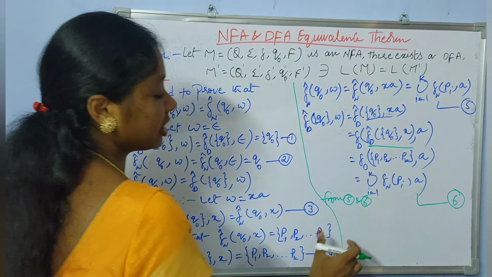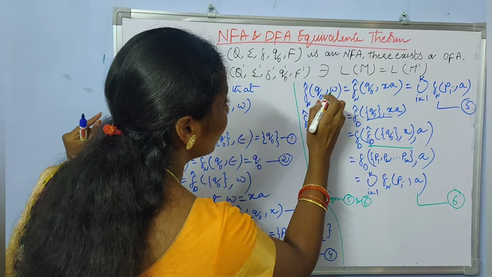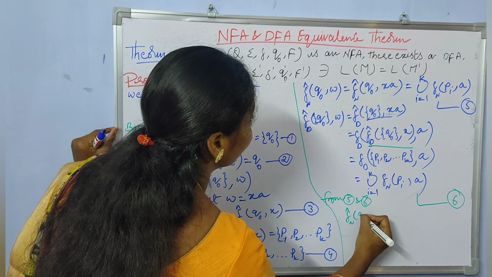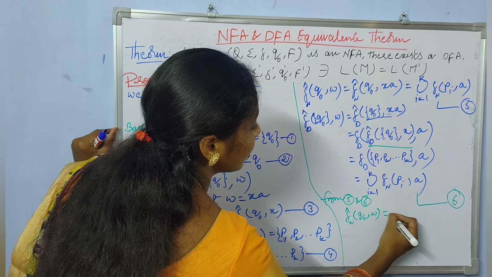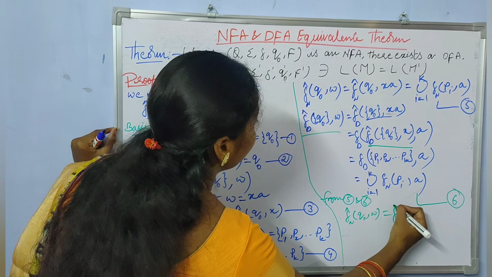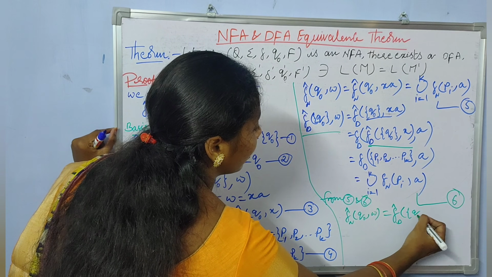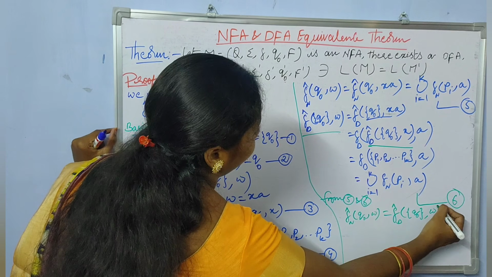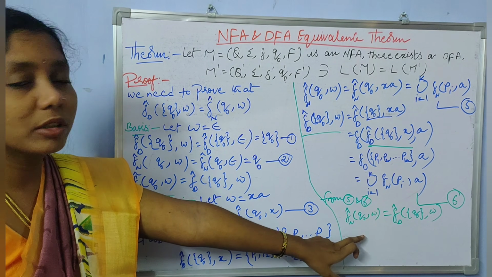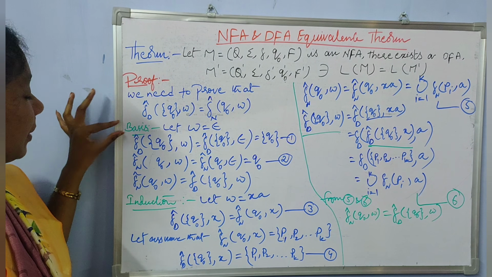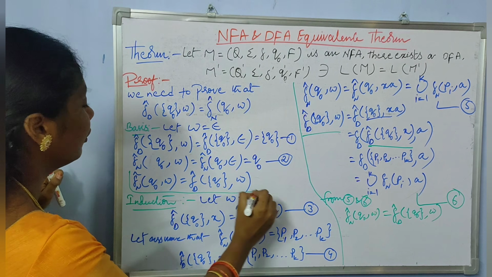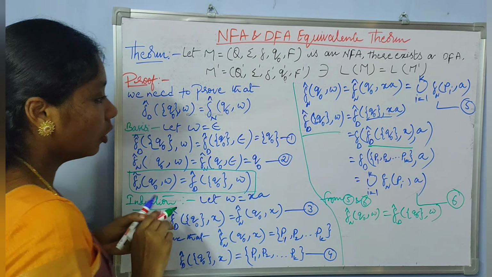So the extended transition function of NFA on Q naught comma W is equal to the extended transition function of DFA on Q naught comma W. Here we have proved, in both the basis and induction cases, what we wanted to prove.